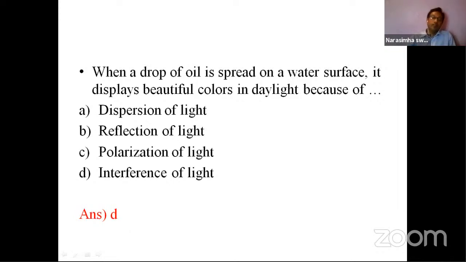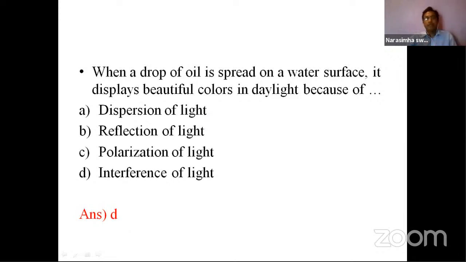That is the reason for dispersion into 7 colors. If the same prism were in a square shape, it could not give the 7 colors. So here, the oil drop on the surface is like a slab or a film, a thin film concept. It's like a slab, a layer.